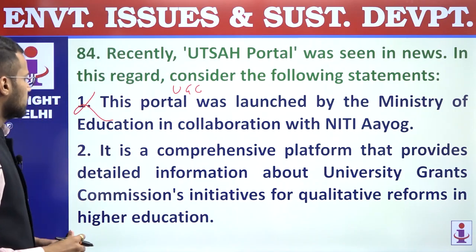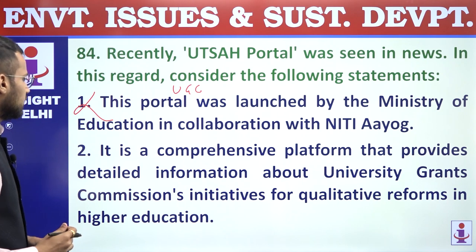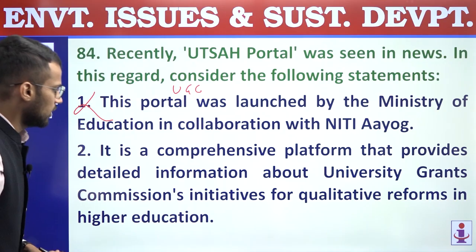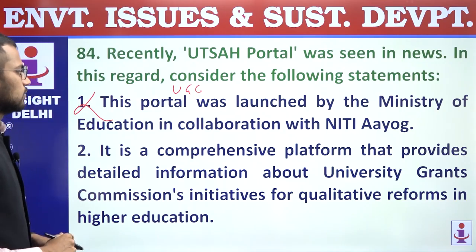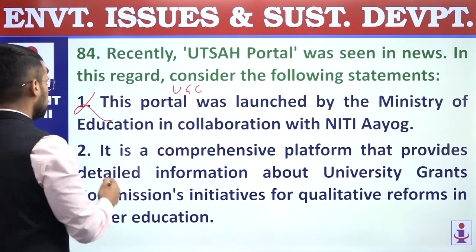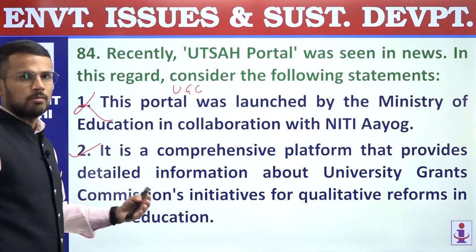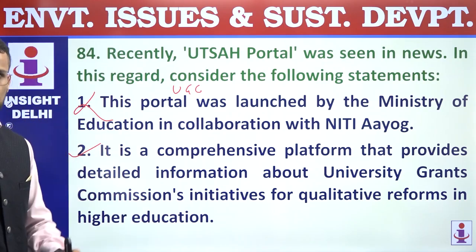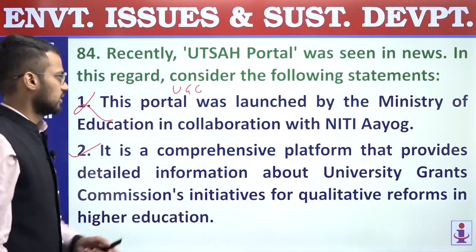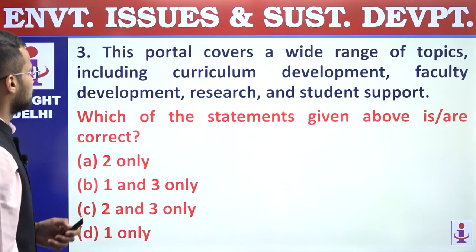Second, it is a comprehensive platform that provides detailed information about University Grant Commission's initiatives for qualitative reforms in higher education, right? So it is a platform that provides information about the initiatives taken by UGC for improving higher education quality. The second statement is correct.